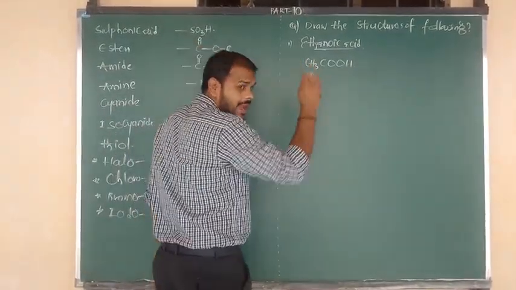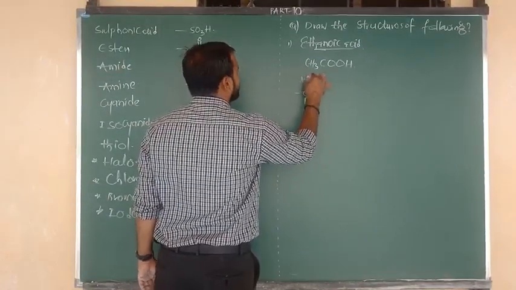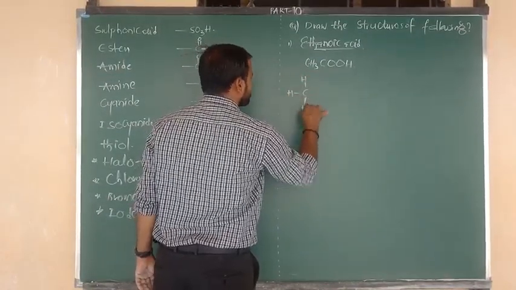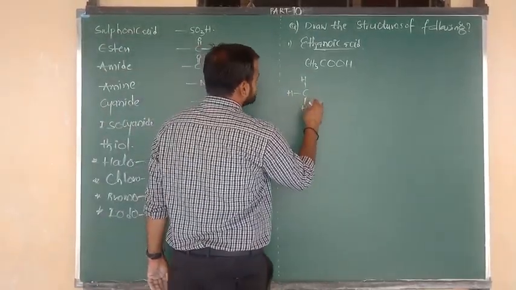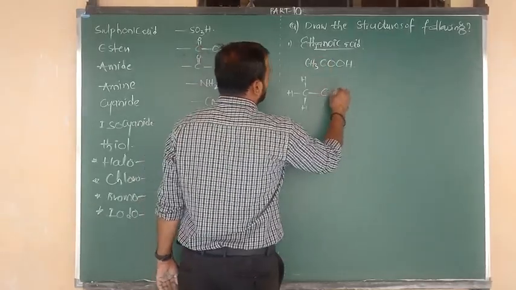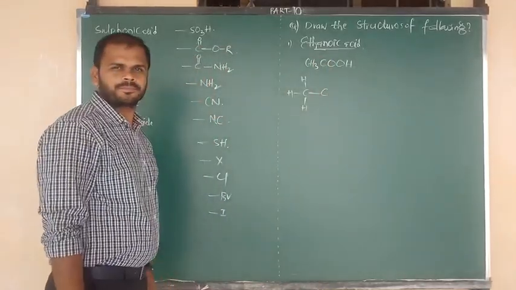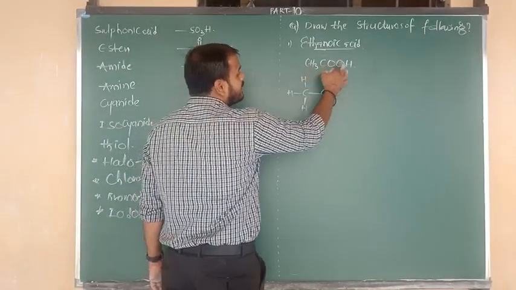Carbon contains 3 hydrogens: 1, 2, 3. Next, this carbon is connected to another carbon, C. That carbon contains 2 oxygens.